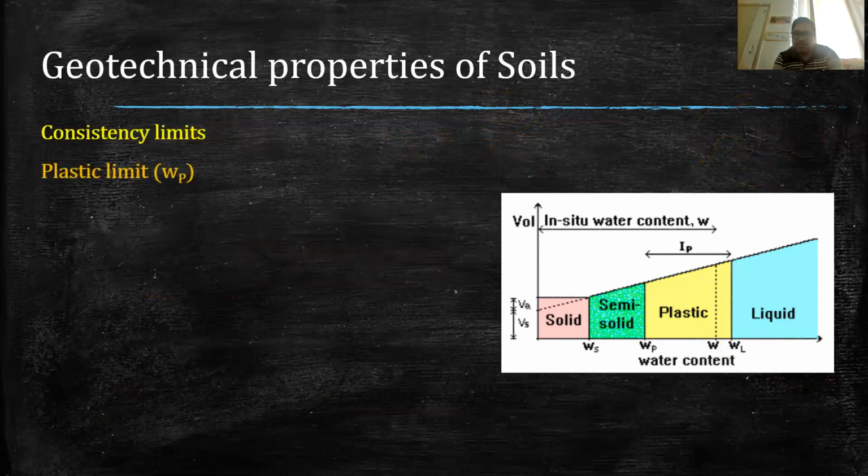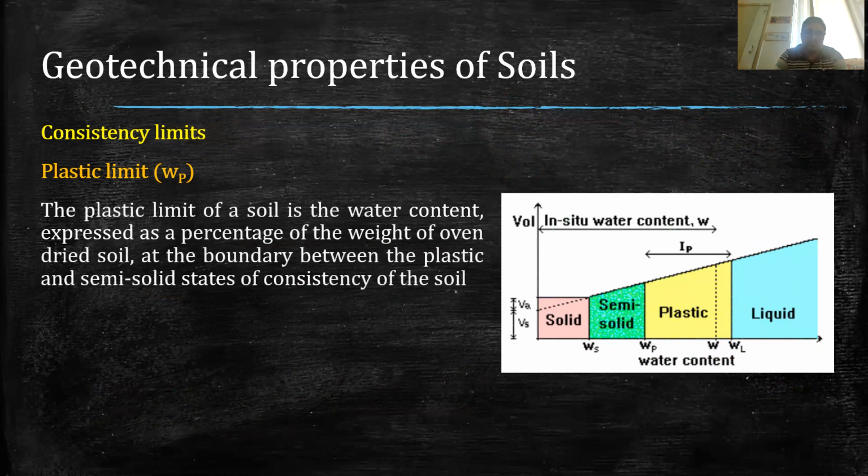Then the next limit is the plastic limit. Now, plastic limit is very important. We will first see what is plastic limit. So plastic limit is again a water content, which is again expressed as a percentage of weight of oven dried soil. And it is basically the boundary between plastic and semi-solid state. So this is the semi-solid state and this is the plastic state. So the boundary between them is known as WP, which is the plastic limit. And it is expressed as WP.